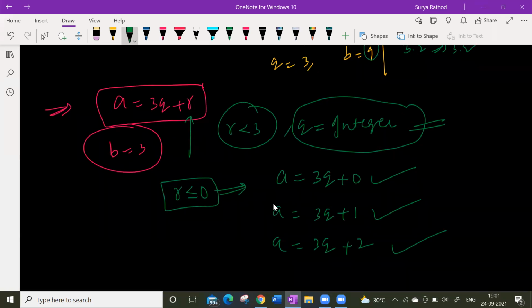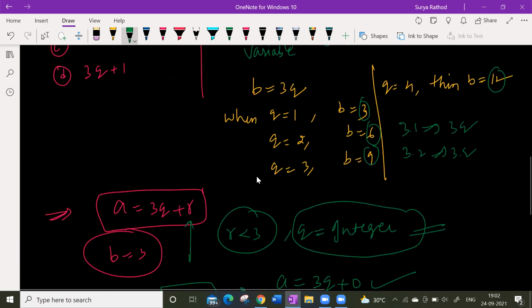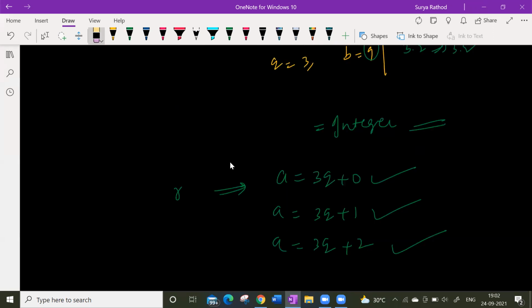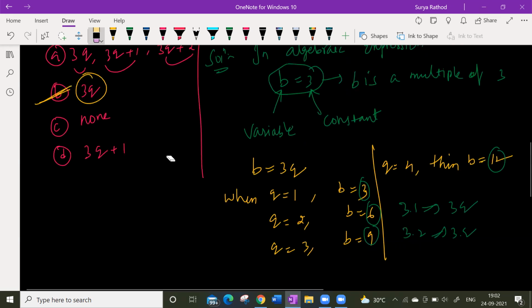The above question, whatever the question given here, b is equal to 3, right? This can be expressed as a is equal to 3q, which is the right answer. But as per the Euclid lemma rule, first we'll explain that, then you will be able to understand it. How many of you understood the above question? Multiple of 3, 3q is the answer. Any doubts?